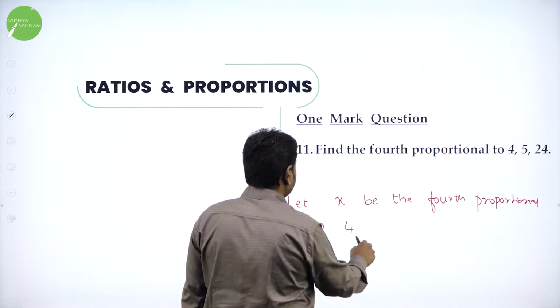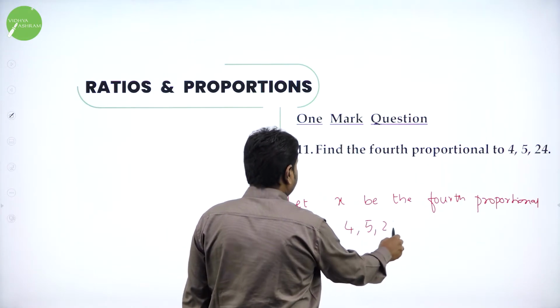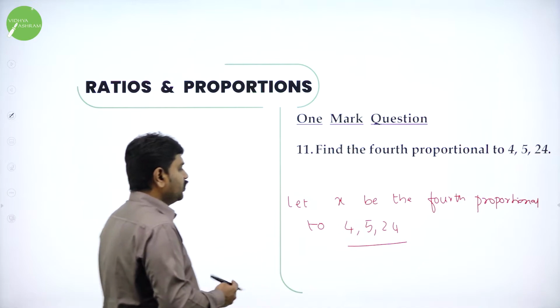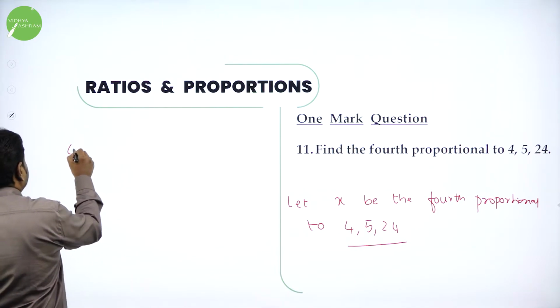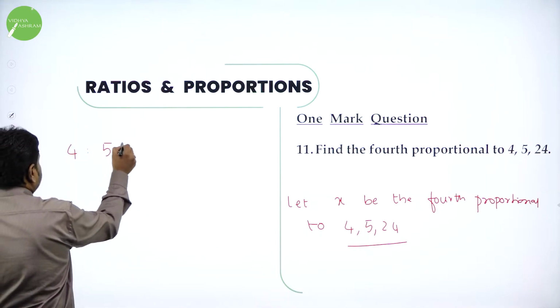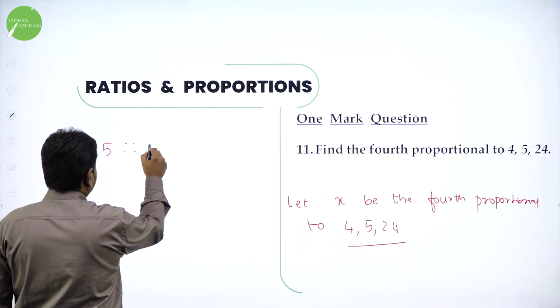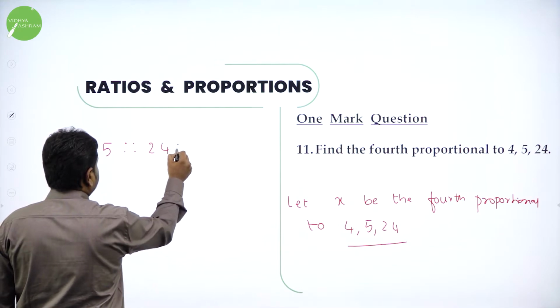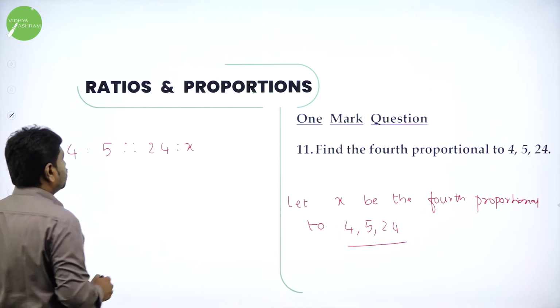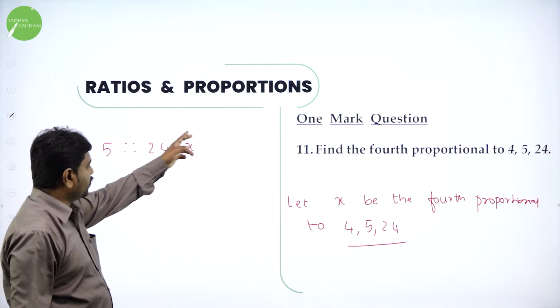What are the 3 numbers? 4, 5 and 24. So now we should take 4:5 is as 24:x. Fourth proportional means in the fourth place you assume x.